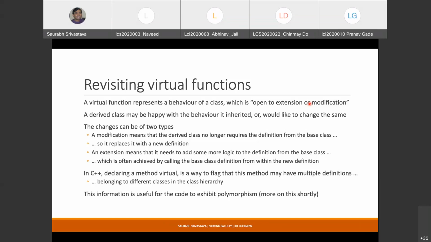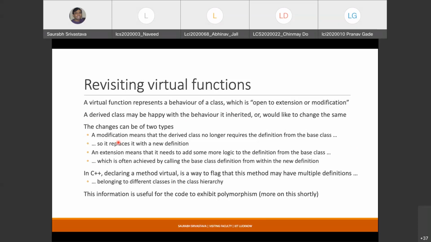We are not really going to go into details of what virtual functions are, but I'll show you how virtual functions and overriding are related. In C++, declaring a function as virtual is, in some ways, the prerequisite for overriding that function. Whenever you redefine a particular function in the derived class, there can be two types of changes that you would probably make. The first one is modification.